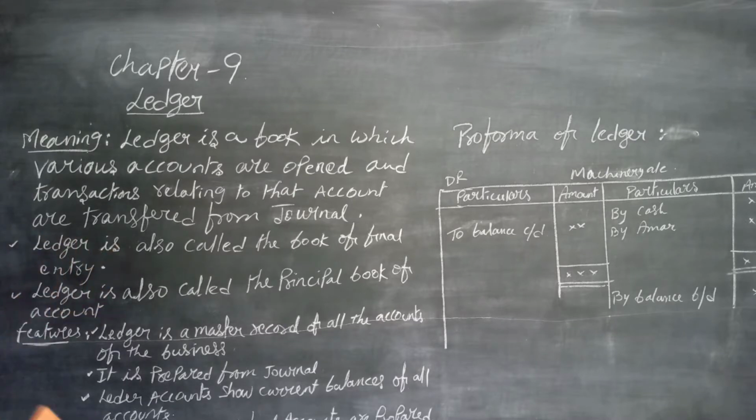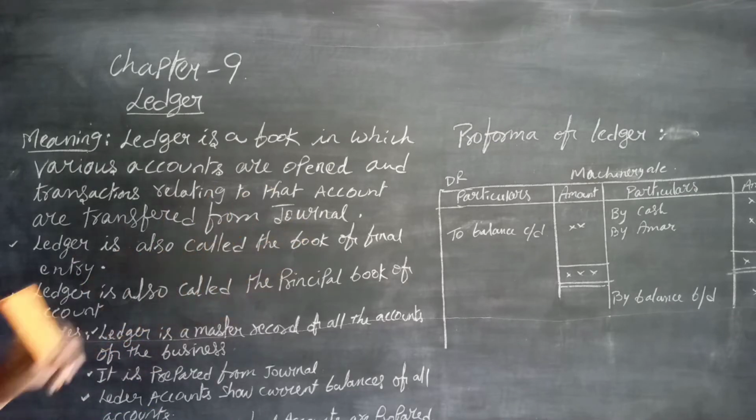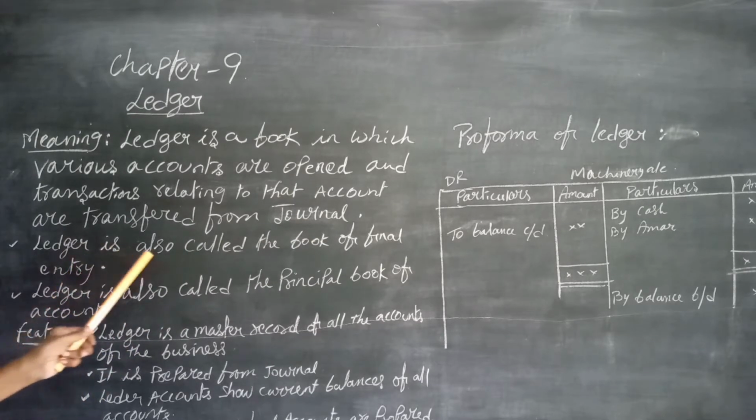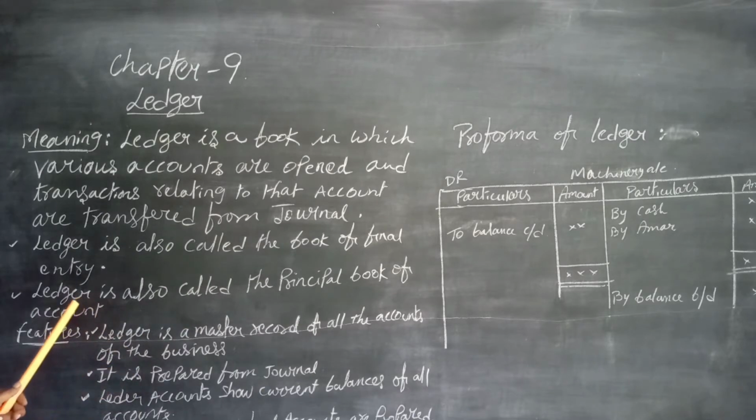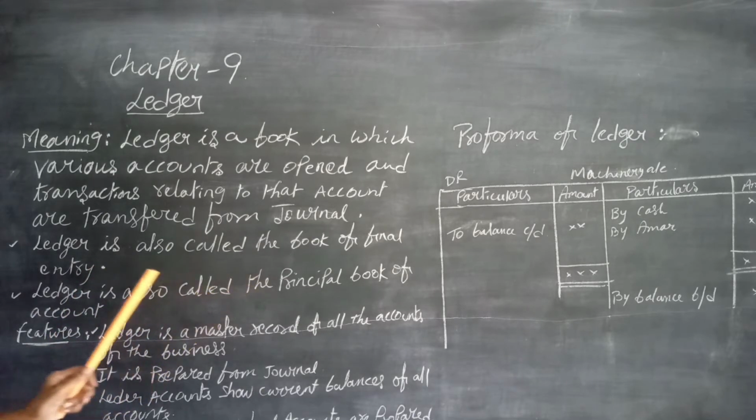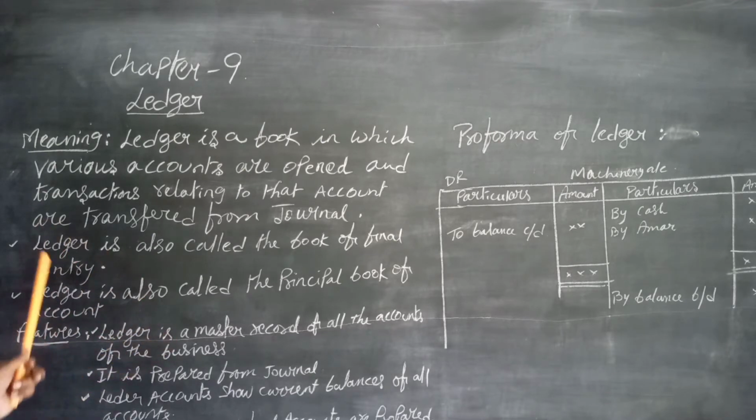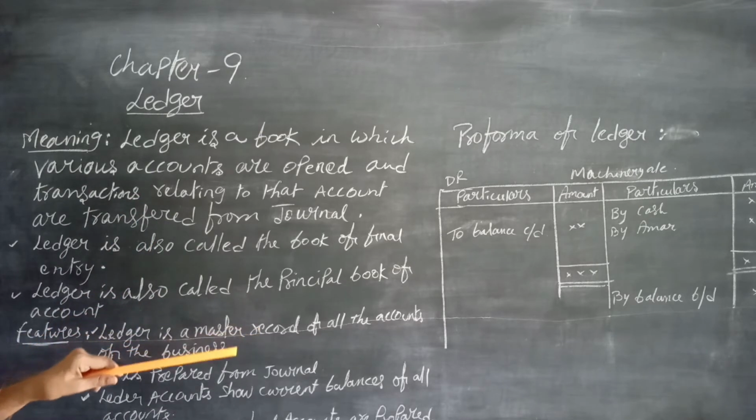The ledger is also called the book of final entry. The journal is called the book of original entry or prime entry, in which transactions are recorded for the first time. Here, transactions are recorded for the final, that is the last, time, so it is the final entry. The ledger is also called the principal book of account. Transfer of journal entries to the ledger is known as posting.